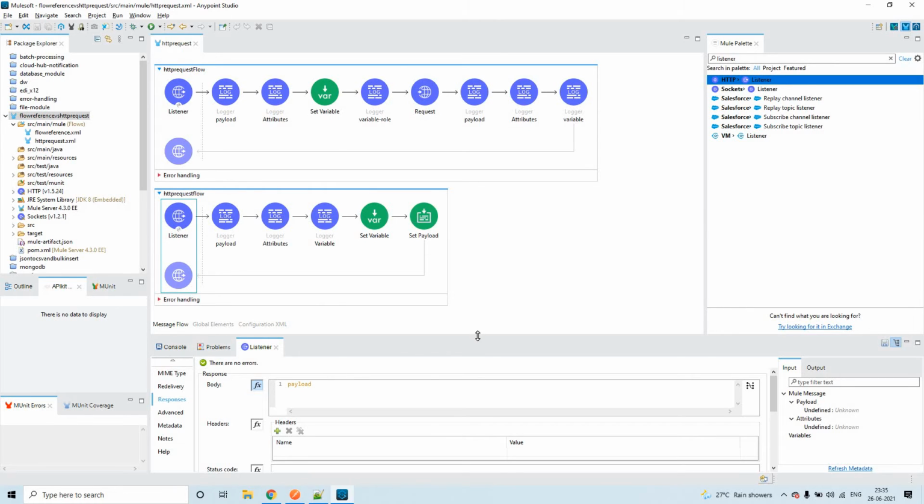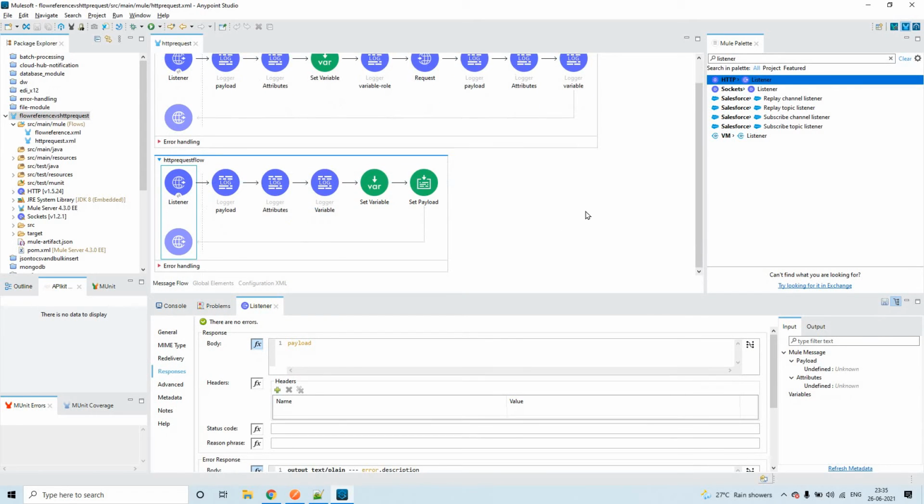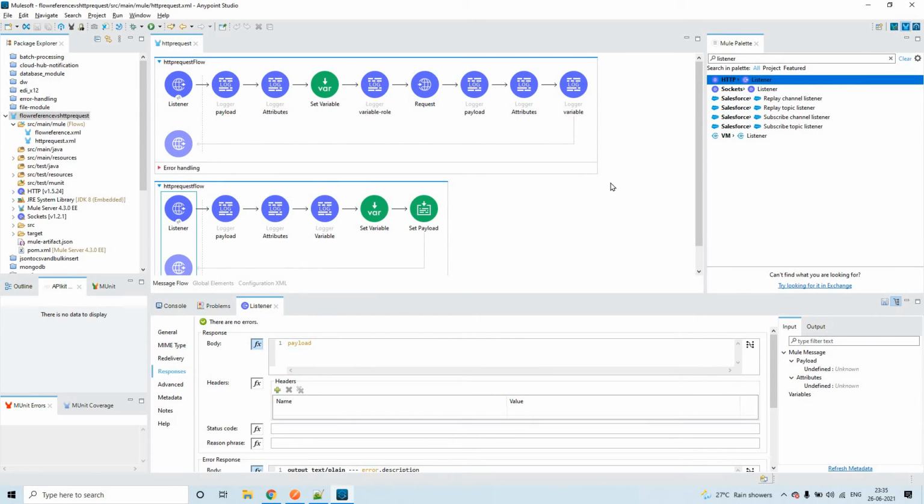I hope it is making sense and you are understanding this. This is how attributes will be overridden by different components if you use HTTP request and share things like payload, attributes and set variables.